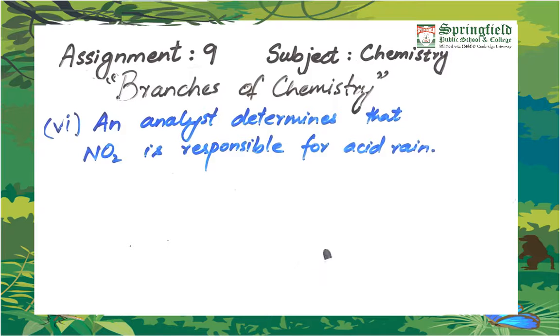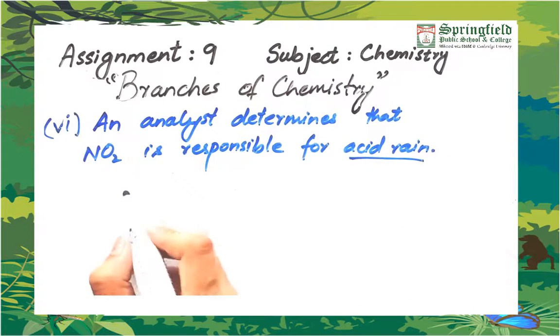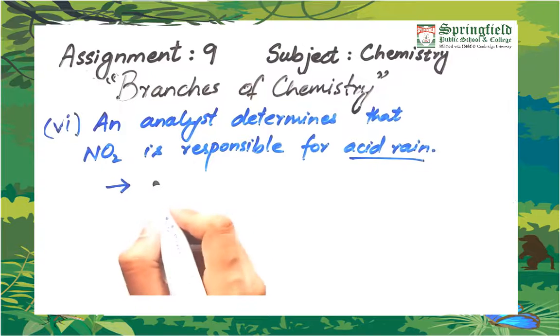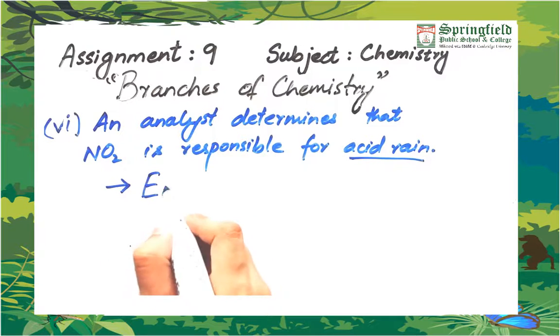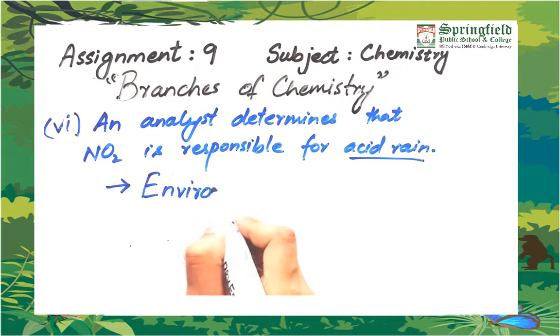Sixth example is that an analyst determines that NO2, nitrogen dioxide, is responsible for acid rain. Acid rain is an environmental effect, so we can say that this is the example of environmental chemistry.